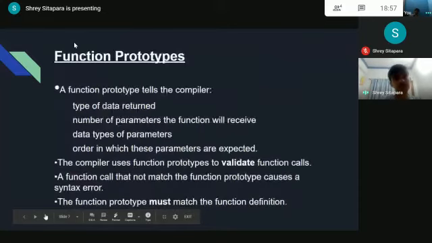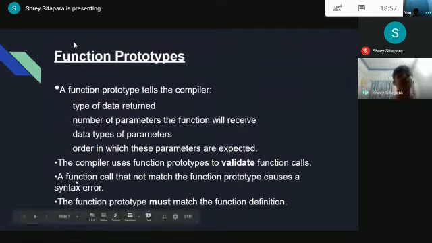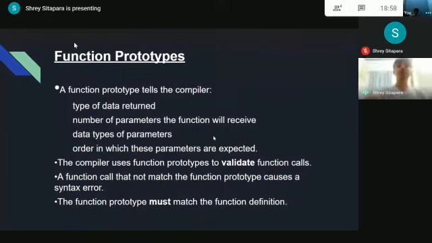So here we go with function prototypes. A function prototype tells the compiler the type of data returned, the number of parameters the function will receive, the data types of parameters, and the order in which these parameters are expected. The compiler uses function prototypes to validate function calls. A function call that does not match the function prototype causes a syntax error. The function prototype must match the function definition.